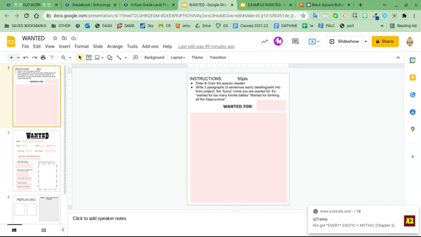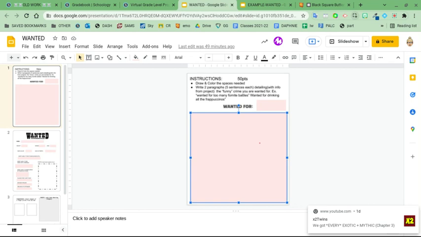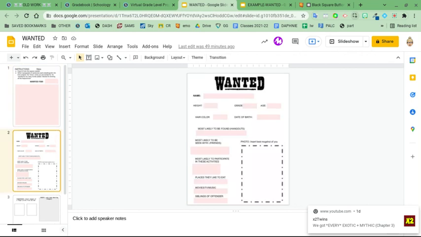So something happy. Do not make your crime something deadly or something violent. That kind of ends up with us at the guidance counselor. So they need to be silly, happy crimes, okay? Playing too many instruments in the band. And you're going to type that in this box here. Okay? So you'll type that there. We're going to come back to what goes in this text box in a little bit. We're going to move on to some of the easier stuff first.